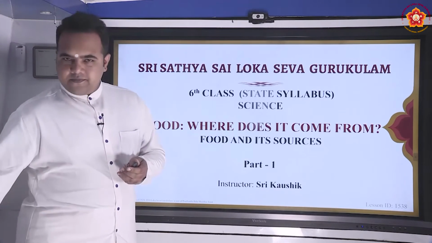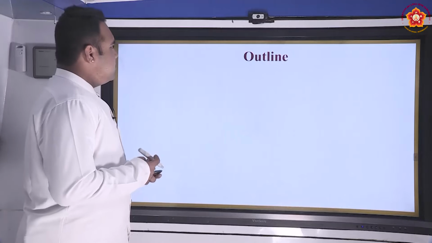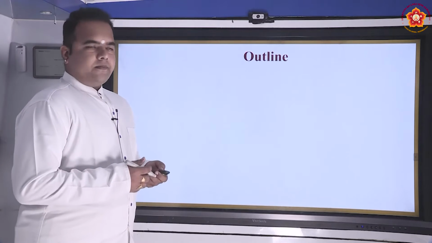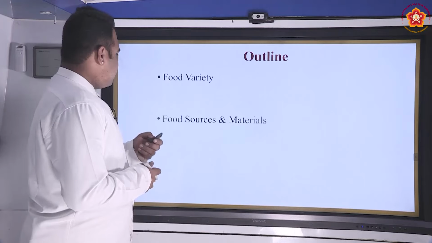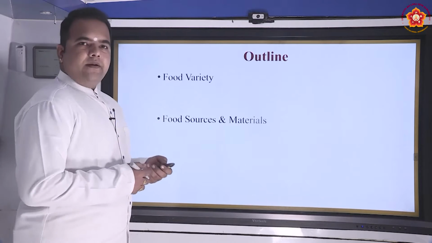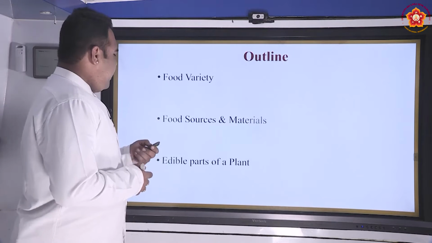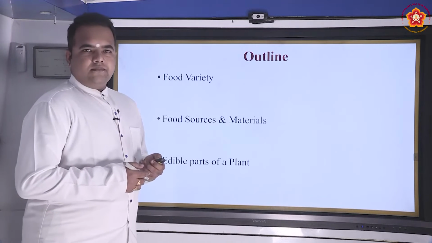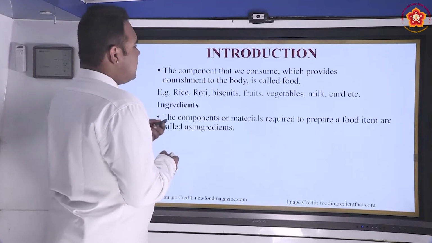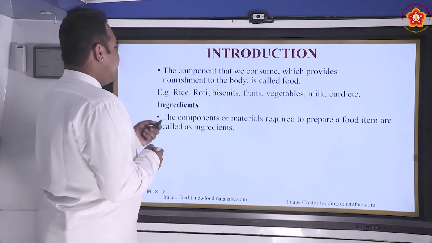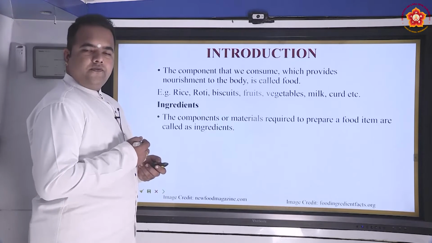Today we will be discussing the topics from the chapter Food, Where Does It Come From? So the outline for this lecture is as follows: the food variety, food sources and materials, edible parts of a plant. So let's begin. The components that we consume which provide nourishment to the body are called food.